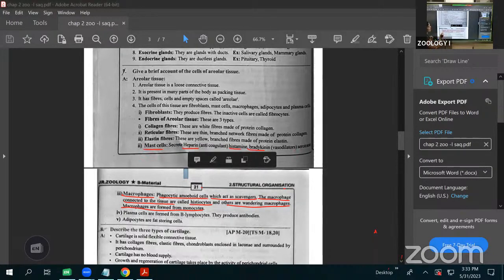Next one is called the plasma cells. Plasma cells are formed by the B lymphocytes. They are producing the antibodies. Next one is the last cell, adipocytes, that is useful for the storage of fats. They are helpful.